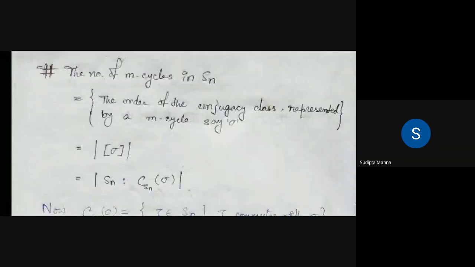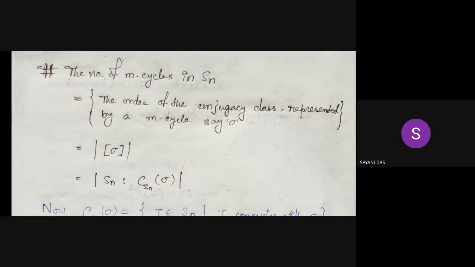Now to calculate the number of conjugacy classes, the cardinality of conjugacy classes, then we can also construct the class equation, because we see here that the class equation becomes the cardinality of conjugacy classes.